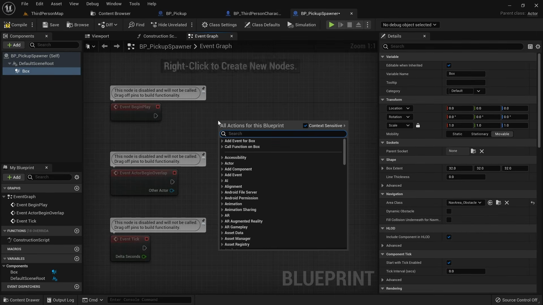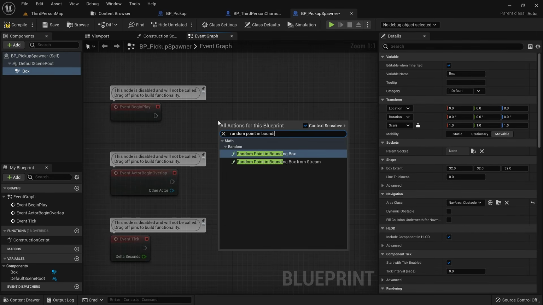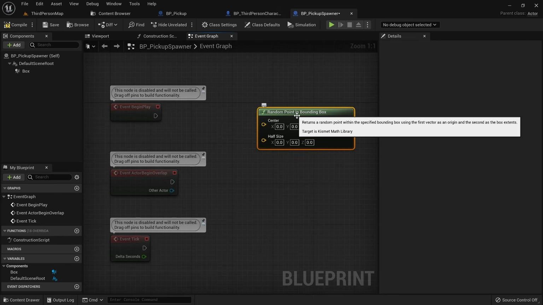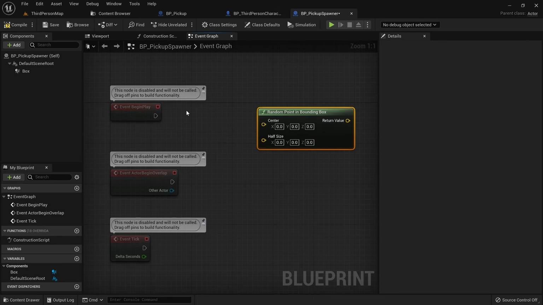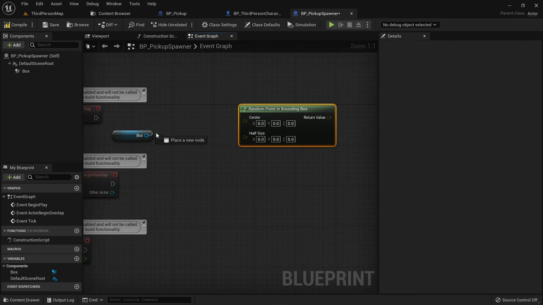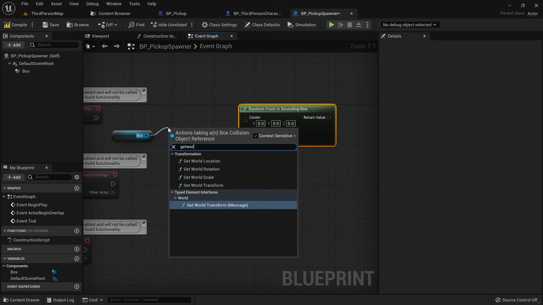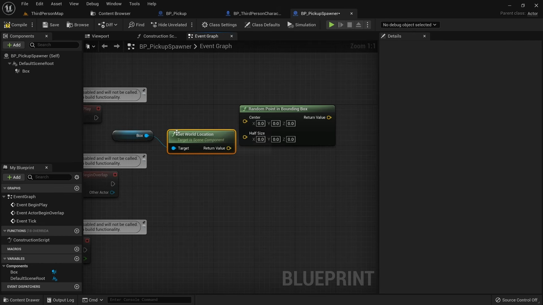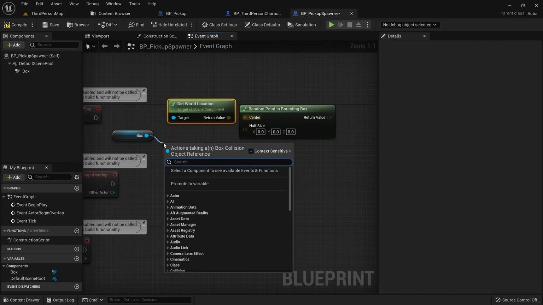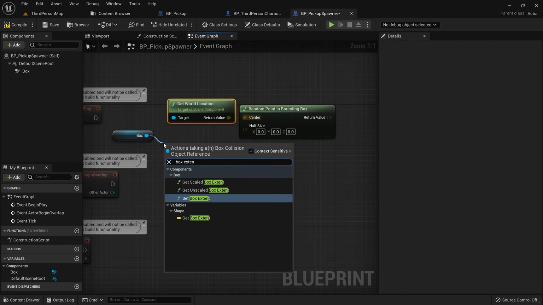On the event graph, create a random point in bounding box node. This will give us a random location within the bounds of the box we created, granted that we give it the correct information. Grab a reference to our box and put it on the event graph. The center should be the location of our box in the world. We can get this location by using the get world location node. The half size is a bit confusing, and up until Unreal Engine 4 this pin was actually called box extent. So we just need to get the box extent from our box and plug it in here.